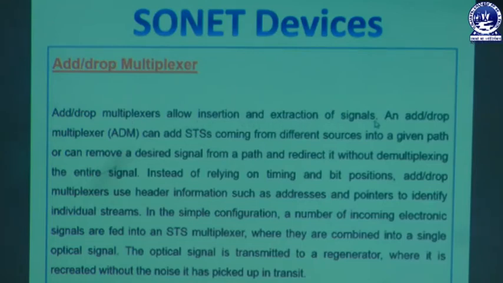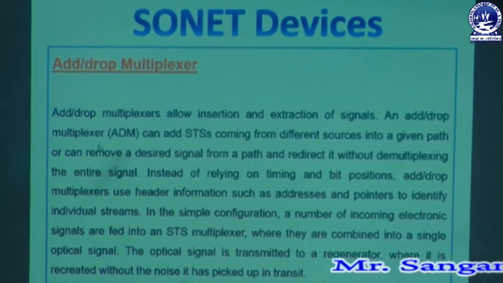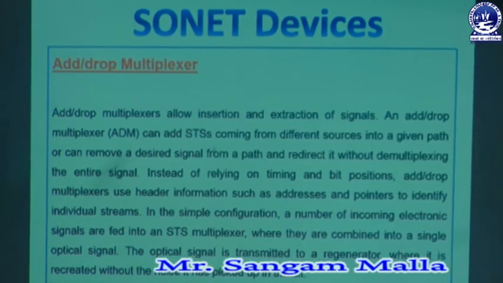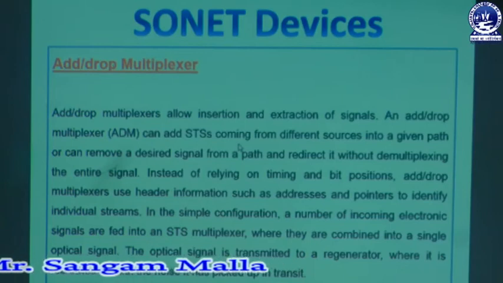That means whenever there is a need of inserting or extracting the signals, at that time the add or drop multiplexer plays the role. So an add or drop multiplexer, or ADM, can add STS coming from different sources into a given path or can remove a desired signal from a path and redirect it without multiplexing the entire signal. That means an ADM can actually add an STS that is coming from different sources.